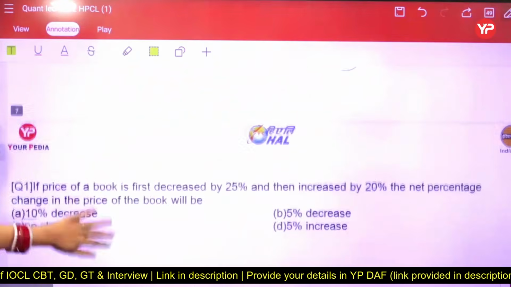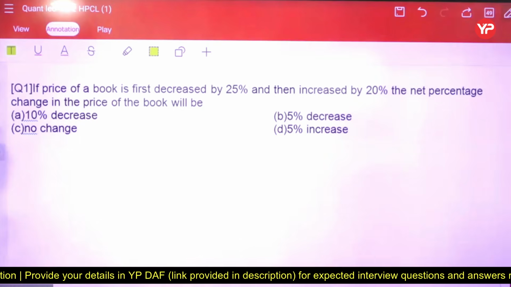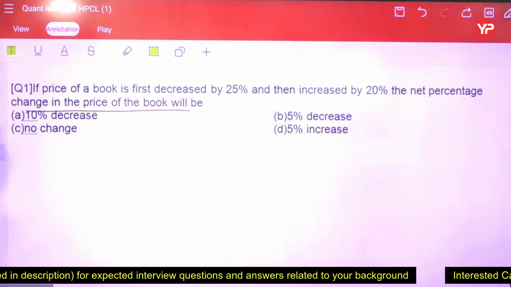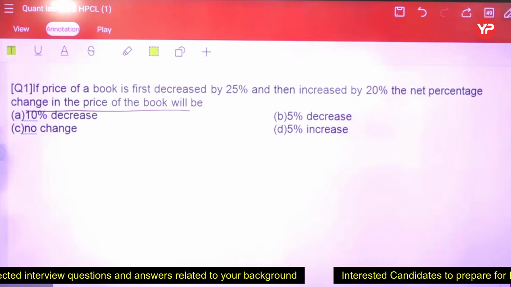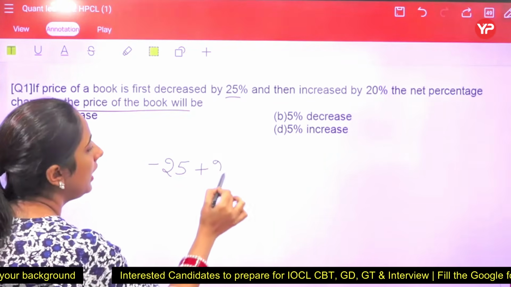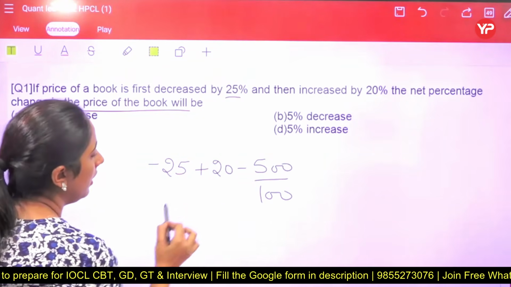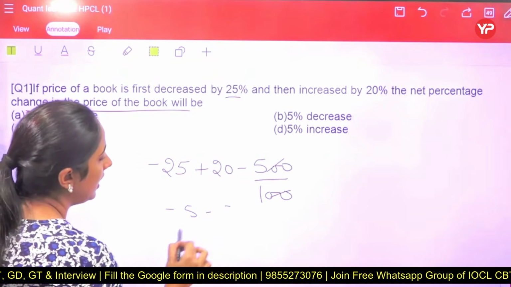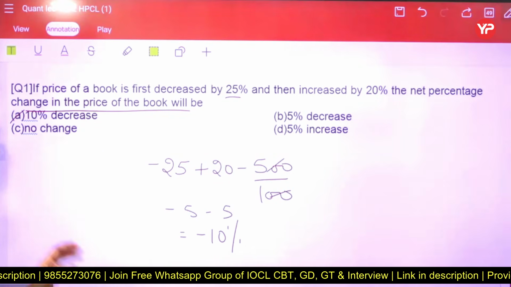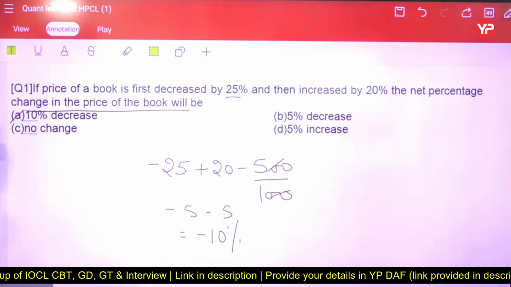Now focusing on the first question. Price of a book is first decreased by 25%, then increased by 20%. We have to find the overall percentage change in the price of the book. The answer is very clear. X plus y plus xy upon 100. So the value of x is minus 25, the value of y is plus 20, and the multiplication of these two is minus 500 upon 100, minus 5. Minus 25 plus 20 is minus 5, and minus 5 and minus 5, we are getting minus 10. Minus shows that decrease, which is option number A. Sorry, yes, option A is the right answer here.